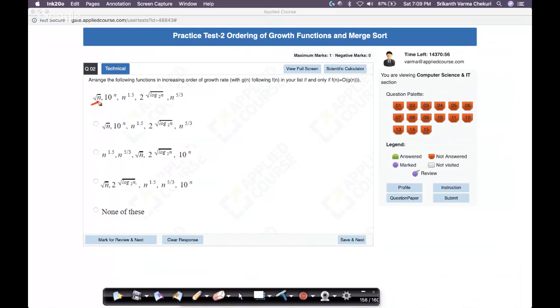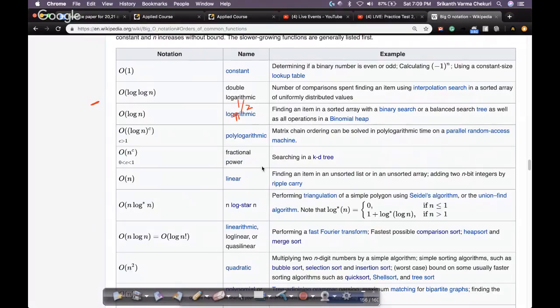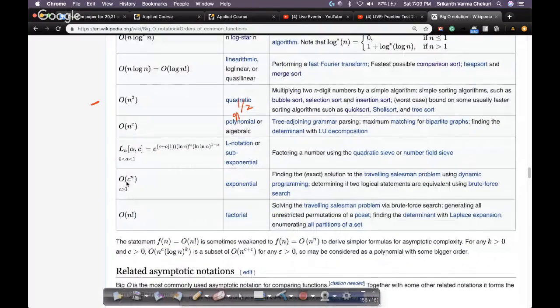So this can be written as n power half. So we have n power half. This is 10 power n. Now, if you recall the order of functions, c power n, where c is greater than 1, is basically a very fast growing function. The only other fast growing function is n factorial. So what we have is 10 power n, which is c power n.